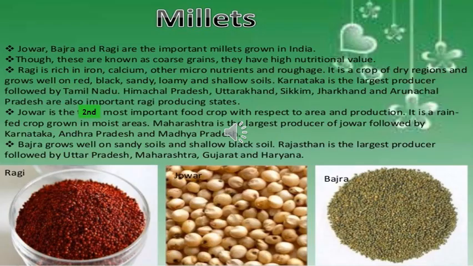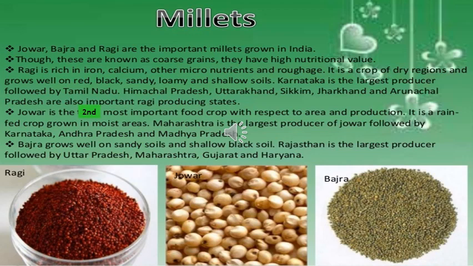Now we will see the different types of millets. Jowar, bajra and ragi are the important millets grown in India. Though these are known as coarse grains, they have high nutritional value. Ragi is rich in iron, calcium, other micronutrients and roughage.